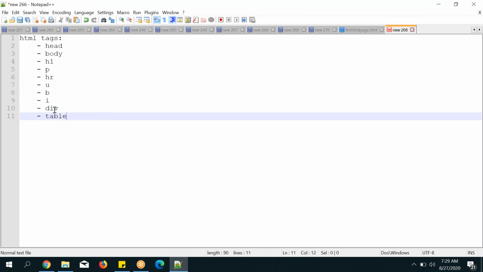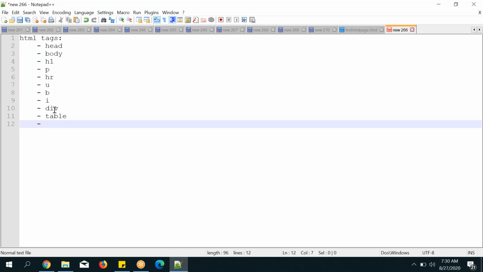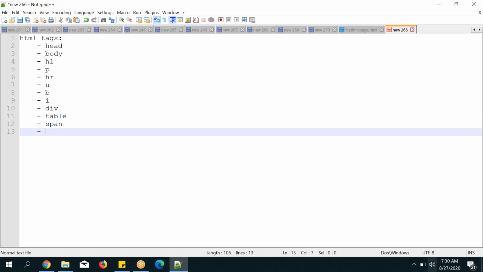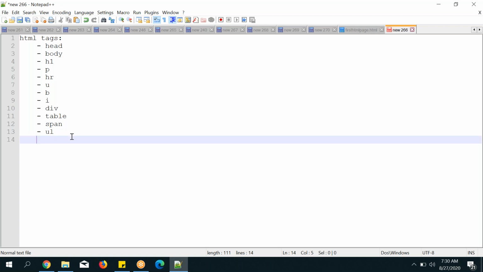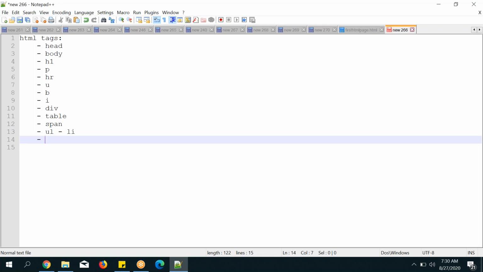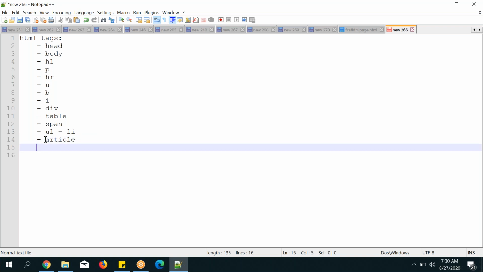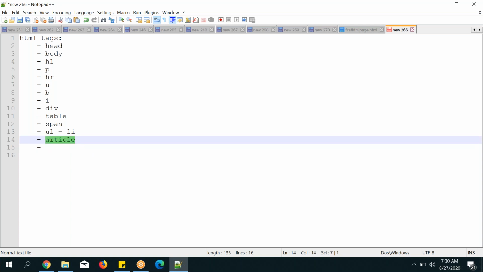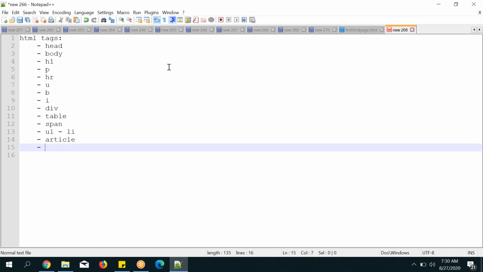Div, table, span, line break, UL, LI. These are the important tags which we are going to use in daily life, in Salesforce. Only those tags I am using here. Remember, in the market we have so many tags. These we don't use. However, let me tell you, no problem. Based on these, we have other tags. That is the reason.